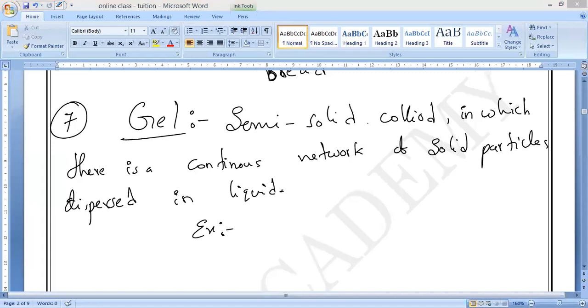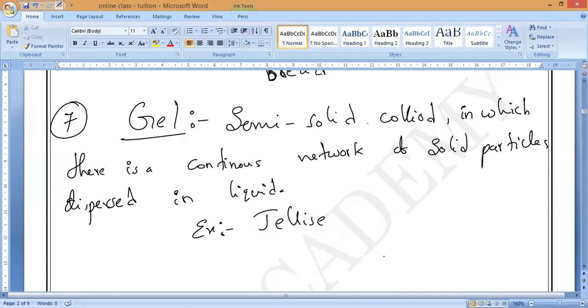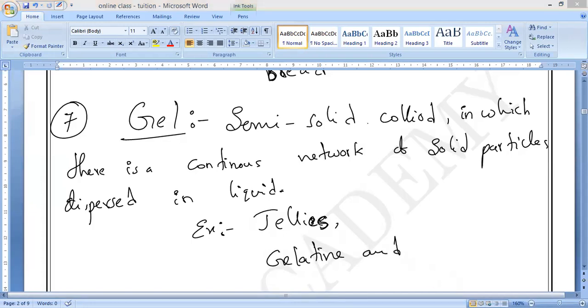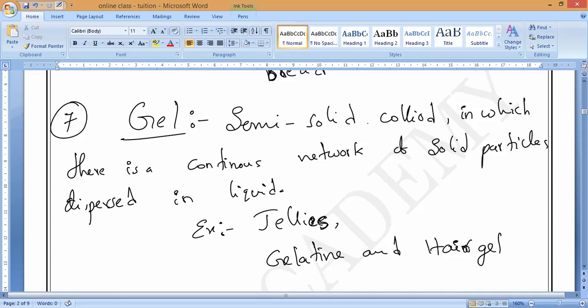You all are eating these jellies, yes? When you were kids, at least, you guys would eat them. Jellies. Still so many will eat, but it is very dangerous. Next, gelatin. And hair gel. You are using some kind of hair gels for styling. Have you noticed hair gels?